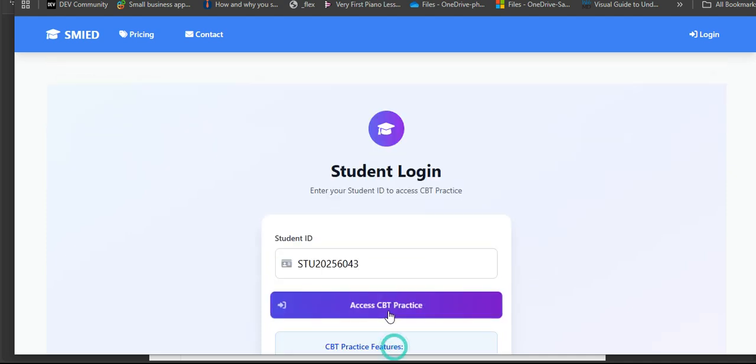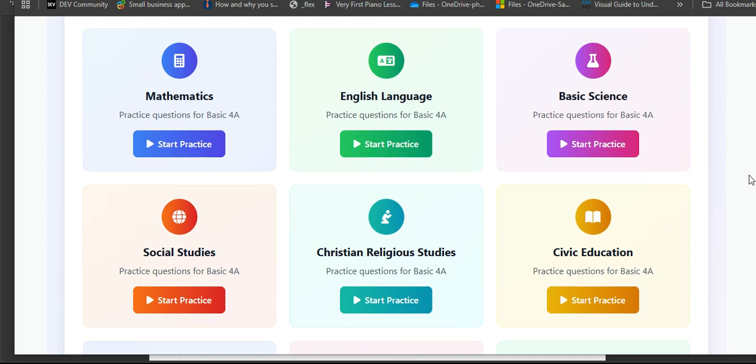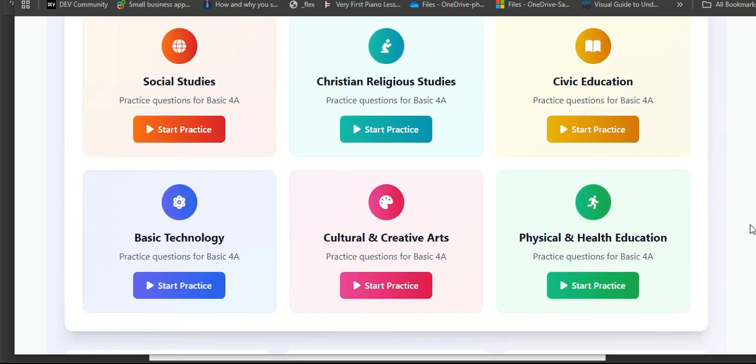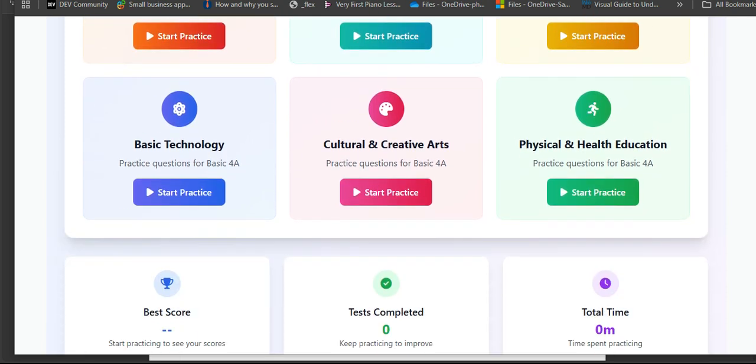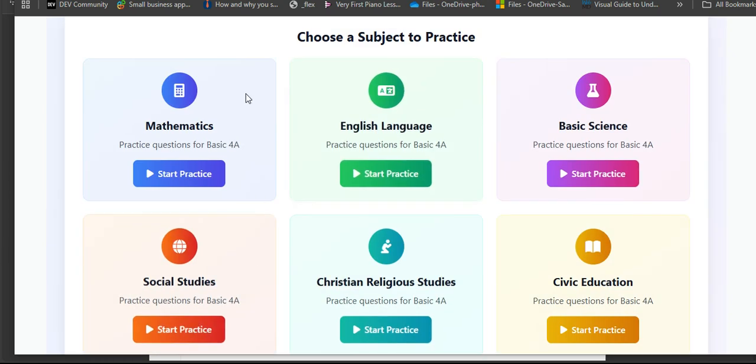The CBT a student accesses here is given based on his class. This person is Basic 4, so that's why you have some of these subjects. If this student were in Basic 9 or Basic 10, it would have a different kind of subjects.